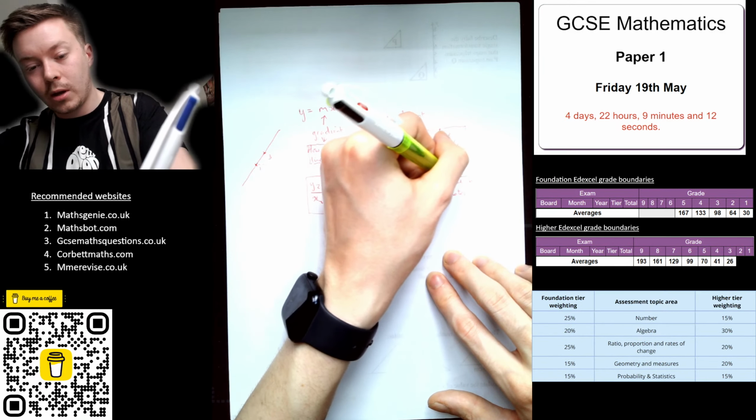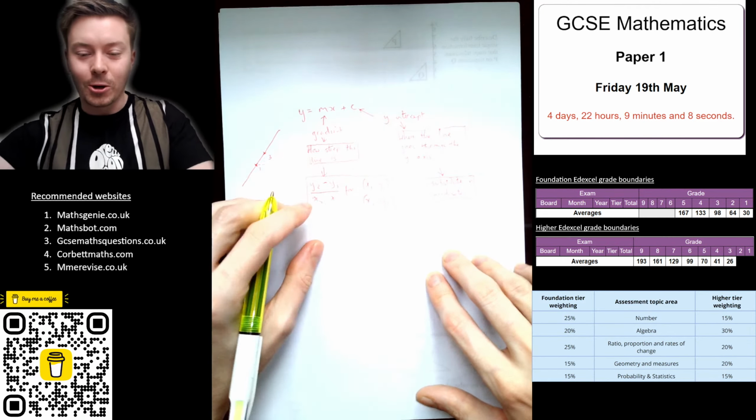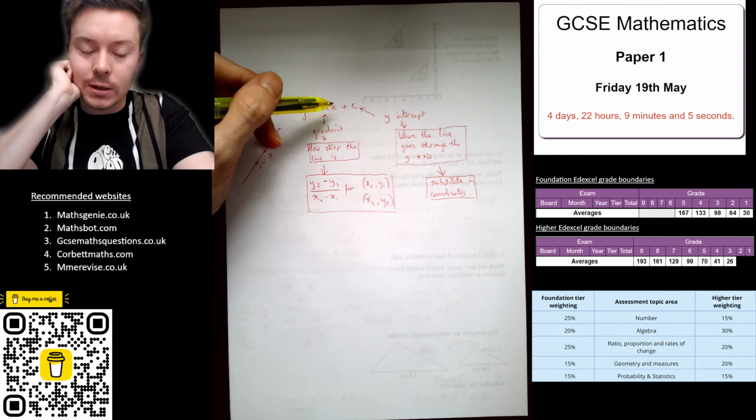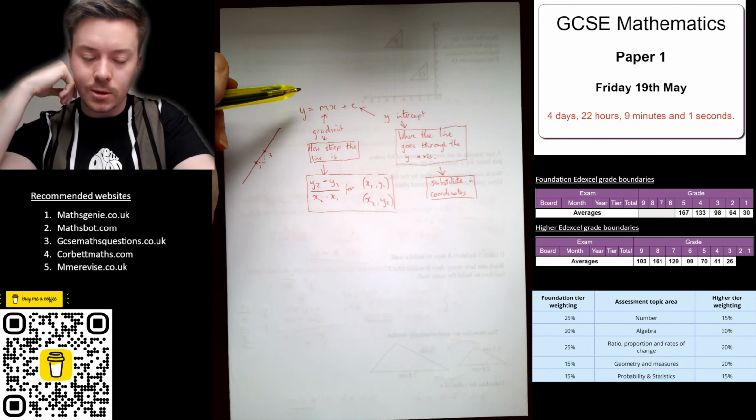The one good thing about being left-handed is I can check my spelling before you can see it. So substitute in your coordinates, that's how you can work this out. And this, if it isn't in this format, rearrange it into this format.